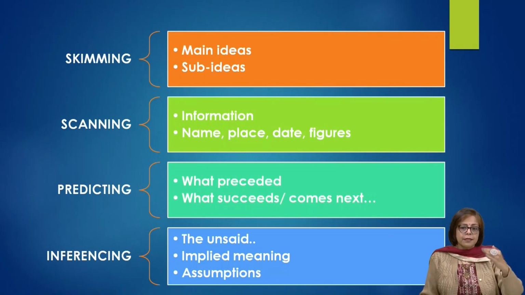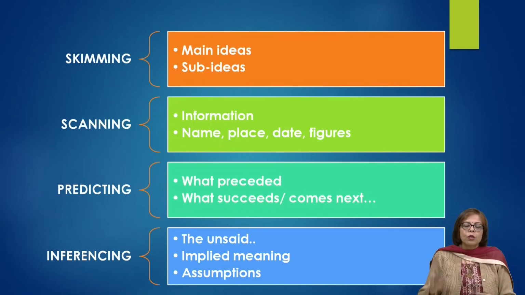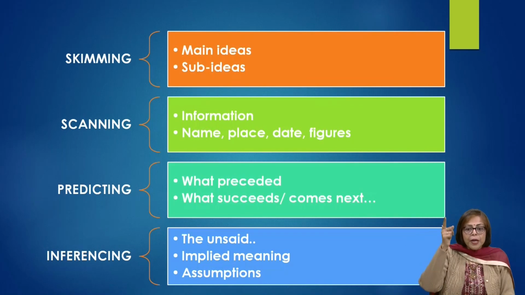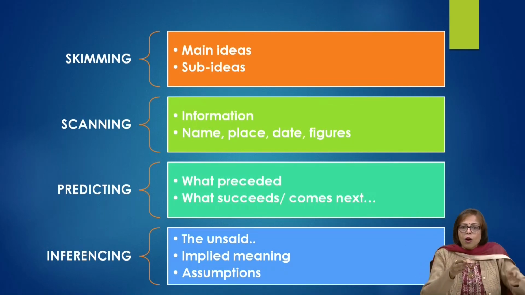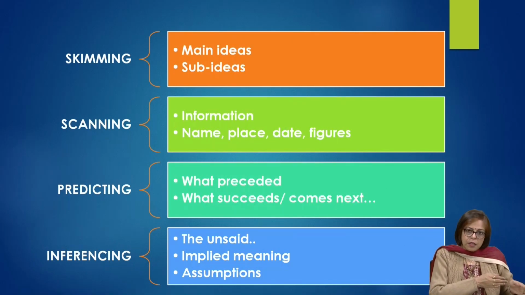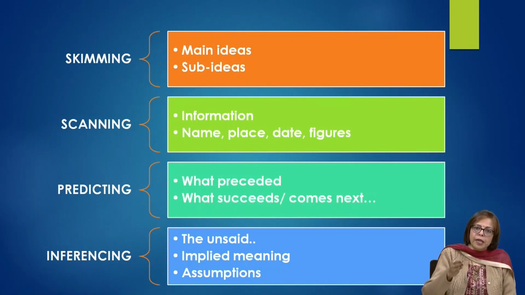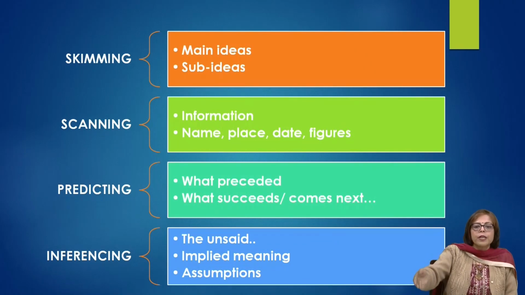So skimming and scanning help you to think and to predict on basis of whatever you have read or whatever you have heard. You will be able to predict what more can be said, what is likely to be said, and how it will be said.